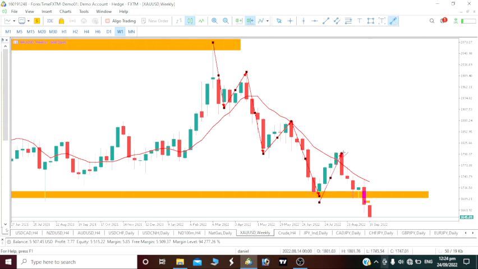Now we are on another impulse move, which has just broken the previous lows on our weekly time frame. So this was the previous low on the weekly time frame, and price has broken below it. Now see this impulse move that we were having. We had this huge impulse move, we saw it pull back. Then once the price broke below the previous lows, we still had a good amount of impulse move downward, which was huge, right? So a correction was made.